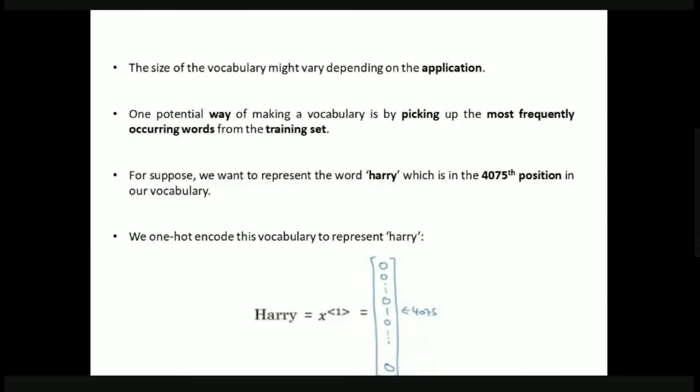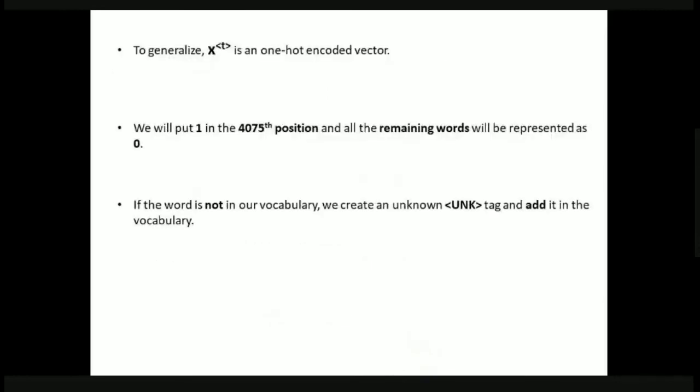Okay, next. To generalize, xt is a one hot encoded vector. We put 1 in the 4075th position and all the remaining positions we represent as 0. Let us say now we have some input that is not represented in our vocabulary. If a word is not present in our vocabulary, we simply write a tag called UNK, and then we add it into the vocabulary.